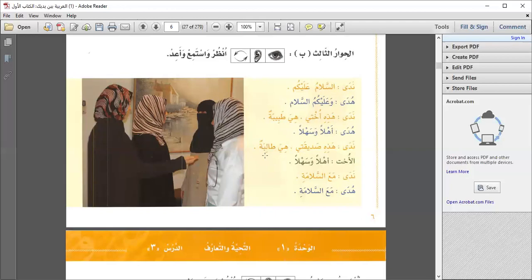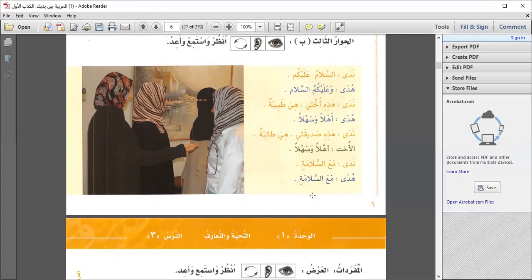Taliba, student. Al-ukht, now the sister, she introduced her sister earlier who was a doctor. She said ahlan wa sahlan. Nada said ma'as-salama. Huda said ma'as-salama. So I hope this will be a little bit easy because you all have learned a bit of words earlier.